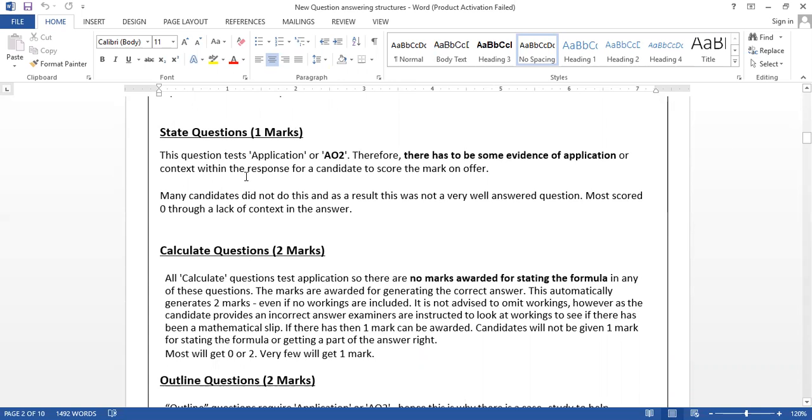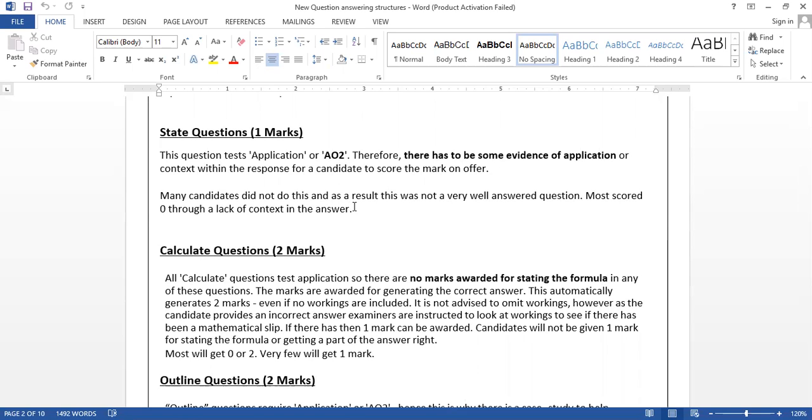For example, this question. So for application, is it okay to just mention the name of the company? Very good question. Yes, the name of the case study is not enough. It's a very basic level of application, because sometimes the name is given in the question. For example, state 1 method of employee motivation used in KFC. You cannot use KFC as application because this business name is mentioned in the question.